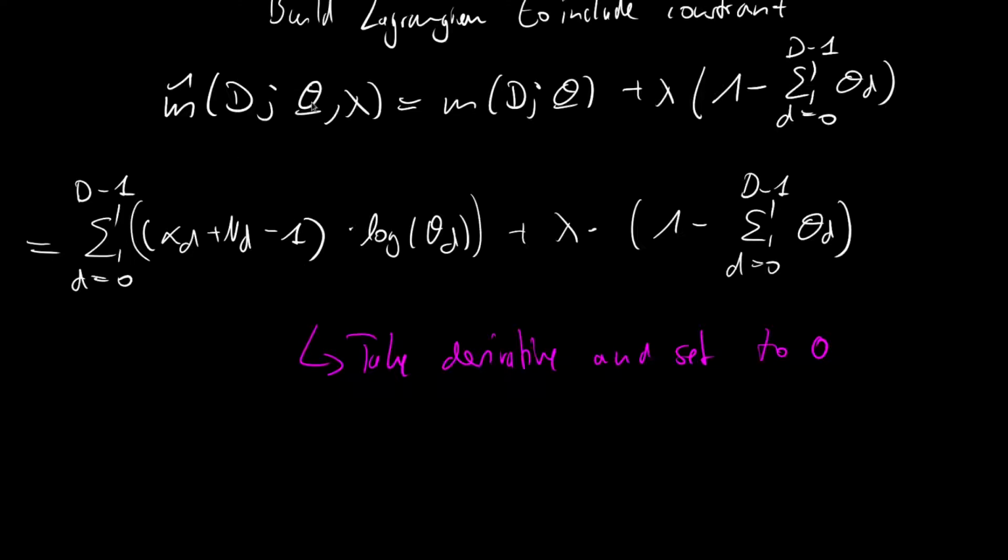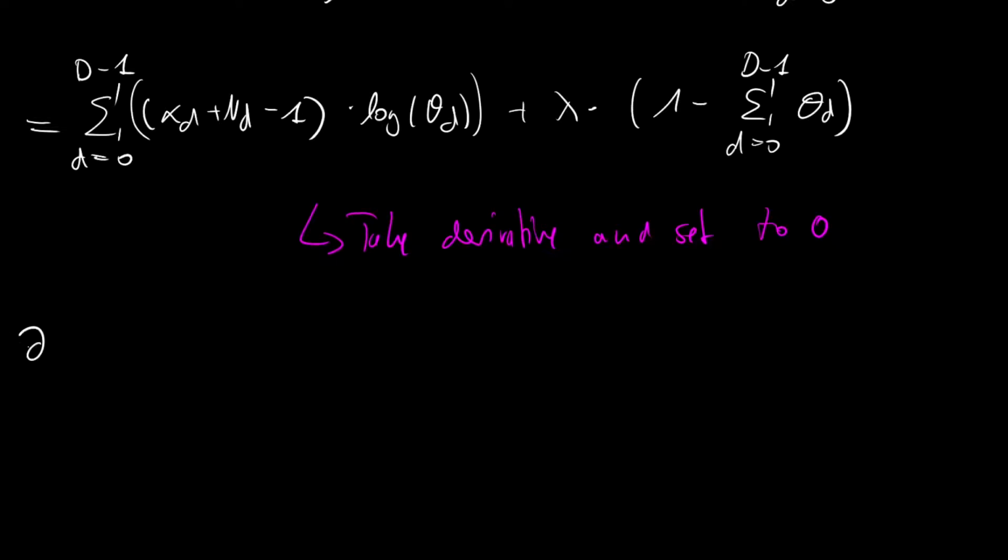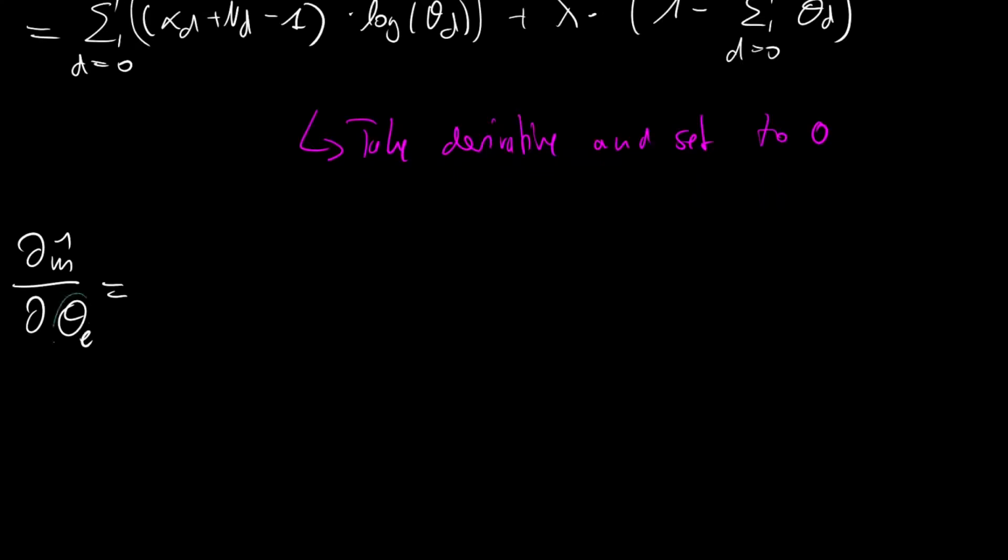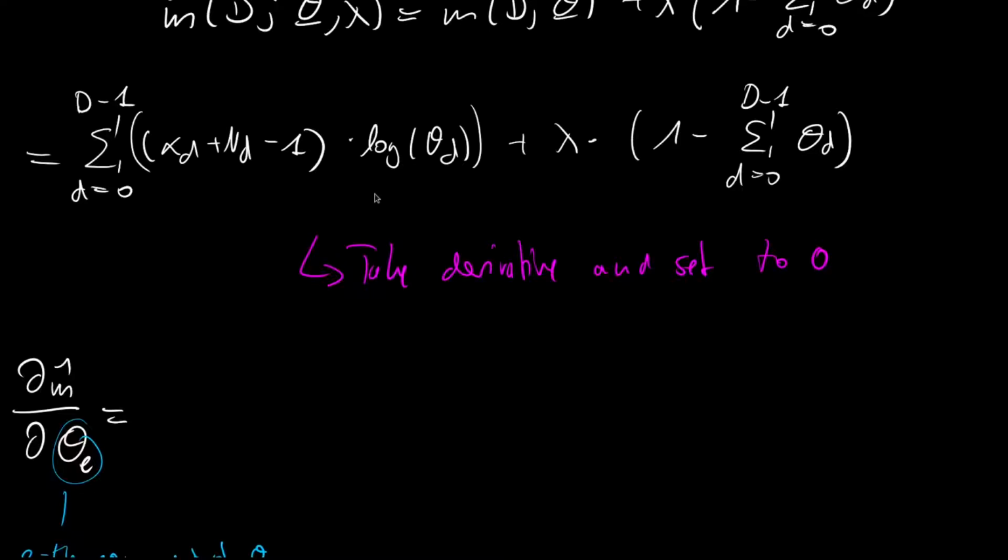And so let us start with the gradient with respect to the theta vector. And I will not do any computation since it is identical for each of the entries of the theta vector. So we will just derive m hat with respect to theta e. And theta e will be the eth component of the theta vector. So let's note this down. This is the eth component of the theta vector.